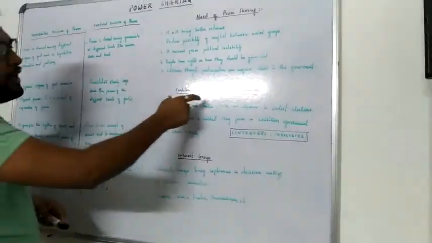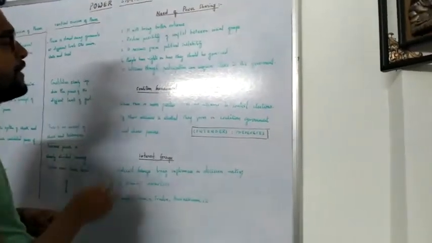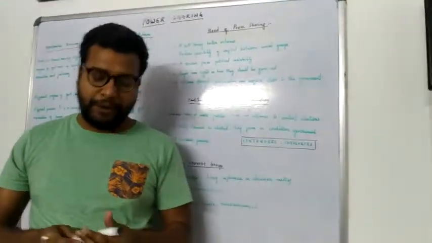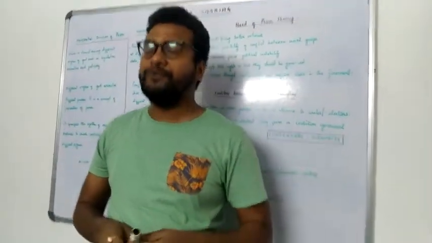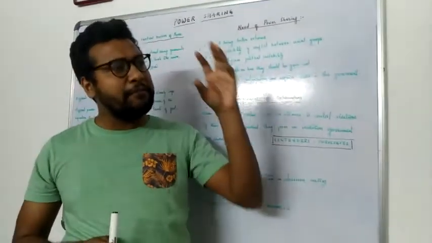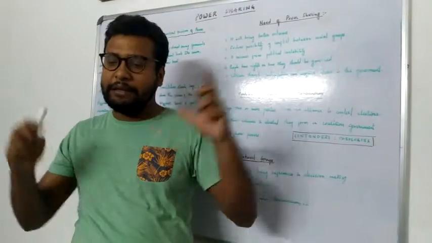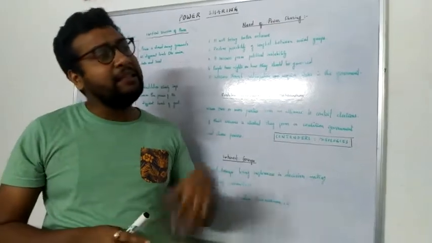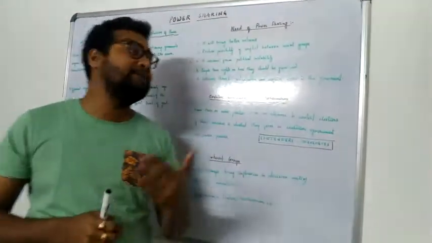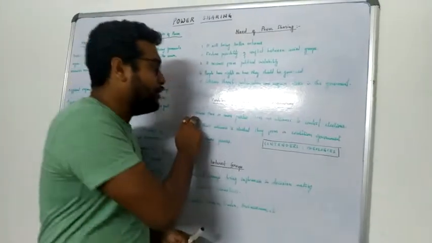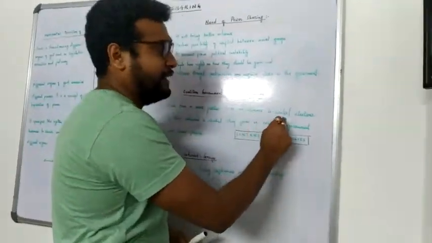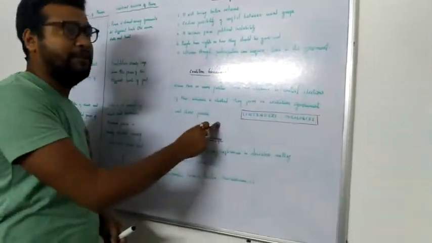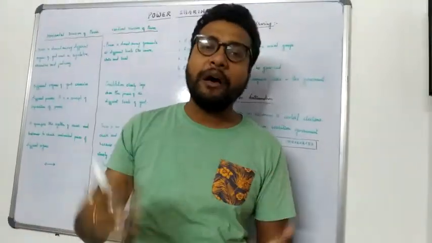Now, we are coming to a new concept in this chapter, coalition government. Coalition means what? Suppose there are multiple parties in a country and it becomes difficult for each and every party to form the government. Then the small political parties join hands with each other, and they contest the election. And when they win the elections with their alliance, it is known as what? Coalition government. So when 2 or more political parties form an alliance to contest elections, if their alliance is elected, they form a coalition government and share powers. And when they come to the government, they share power, right?